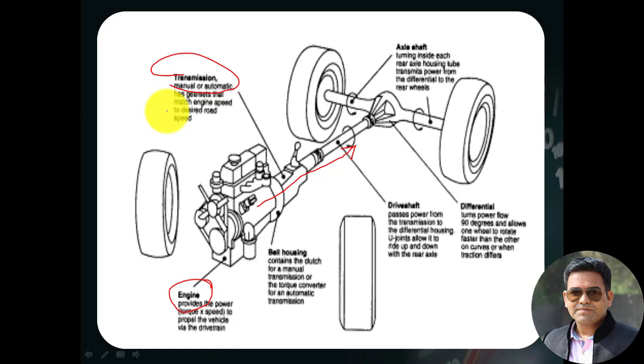Then we have a drive shaft, which you can also call the propeller shaft in case of rear wheel drive. Then we have a differential gearbox, another gearbox, and at last we have an axle shaft. With the help of all these mechanical rotating systems, power is transmitted from the engine to the road wheels.